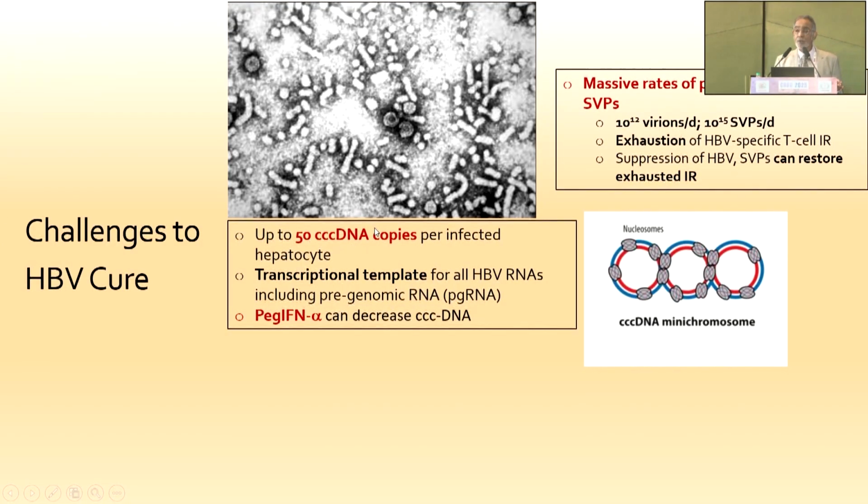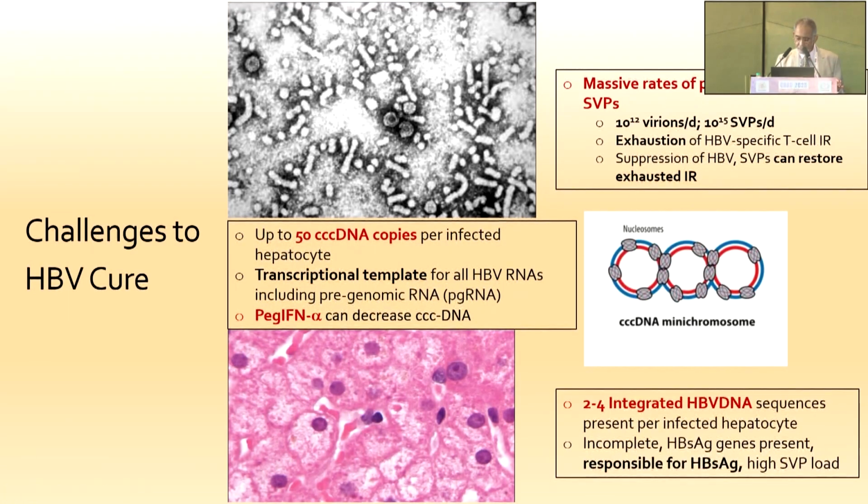Another reason is the cccDNA. Up to 50 copies of cccDNA can be present in every infected hepatocyte. Since this is the transcriptional template for all RNAs and pregenomic RNAs of the virus, this contributes to the massive overproduction of virions and subviral particles. To date, pegylated interferon is about the only molecule which has been shown to increase degradation of cccDNA. Finally, we have the problem of integrated DNA sequences, and every infected hepatocyte has at least 2 to 4 of these segments. They are generally incomplete, but usually contain the surface antigen gene and thus contribute to the high load of surface antigen we see.